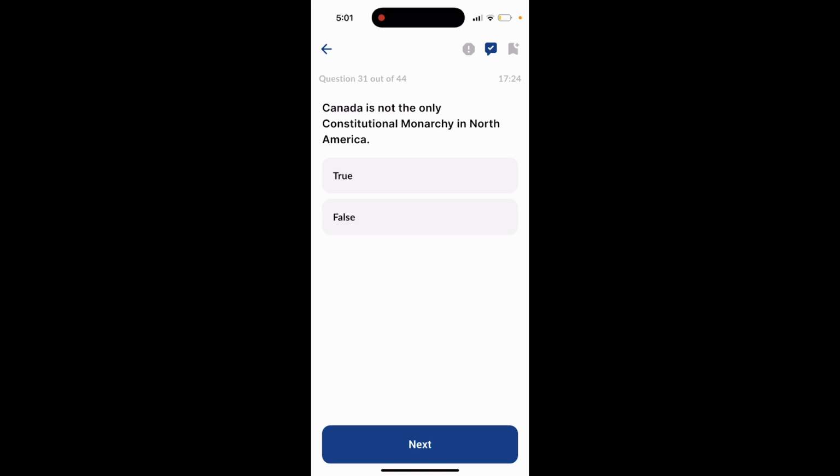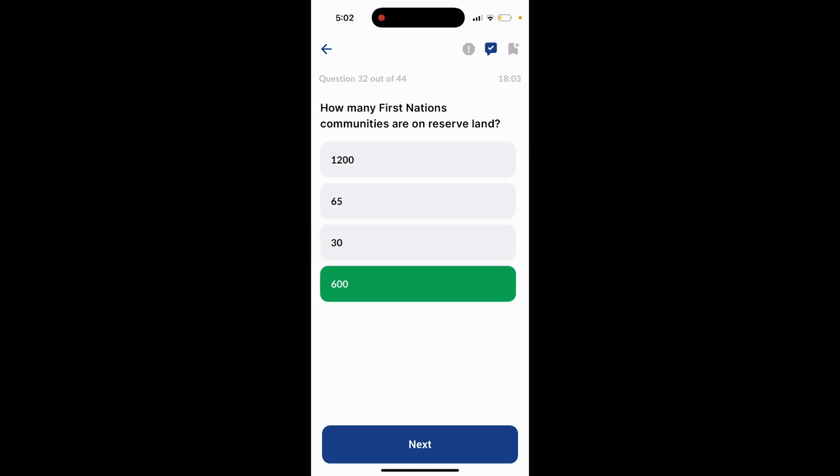Question 31. Canada is not the only constitutional monarchy in North America. True or false? That is false. Question 32. How many First Nations communities are on reserve land? 1,200, 65, 30, 600. The answer is 600.